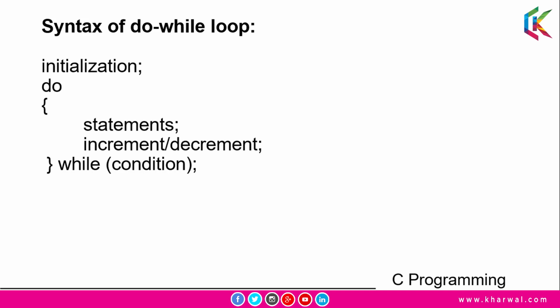After the body is executed, it will check the condition, and if this condition is true, then it will again execute the body of the loop. Otherwise, control will come out of this do while loop. So guys, let me open up the Turbo C++ compiler.